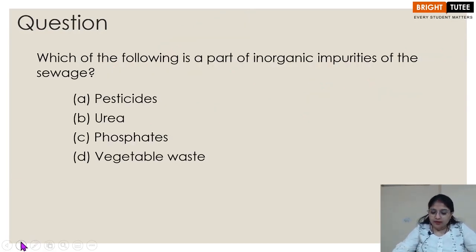Which of the following is part of inorganic impurities of the sewage? So what are the inorganic impurities? Basically these are something which originates from your industrial or commercial waste. These are your phosphates, right? So pesticides, urea and vegetable waste are the organic waste, whereas phosphate is an inorganic waste.